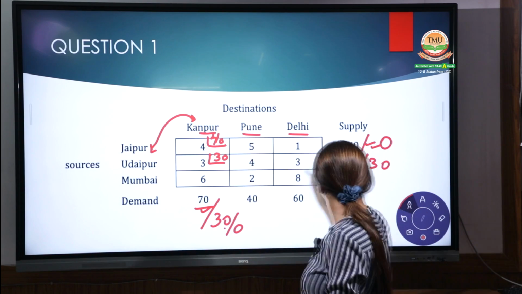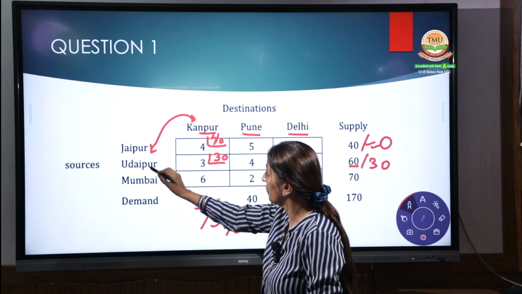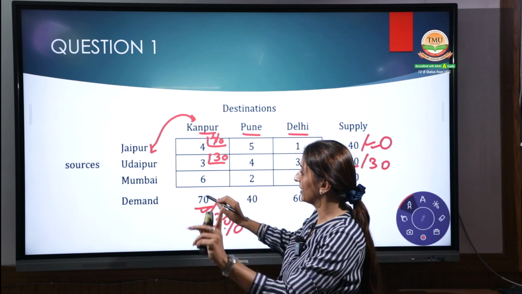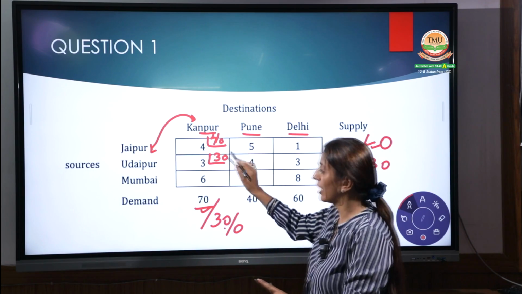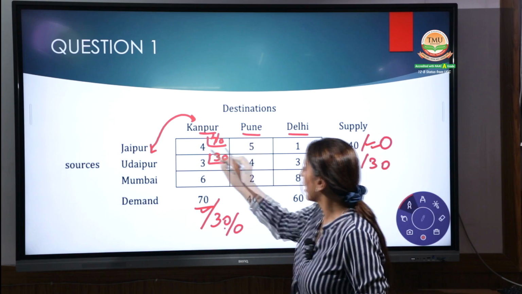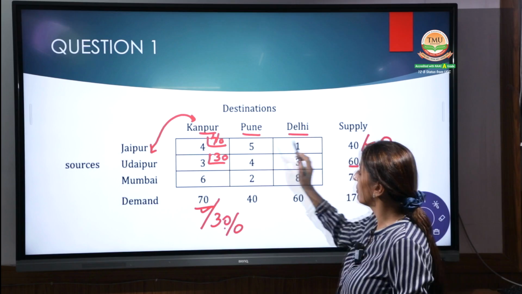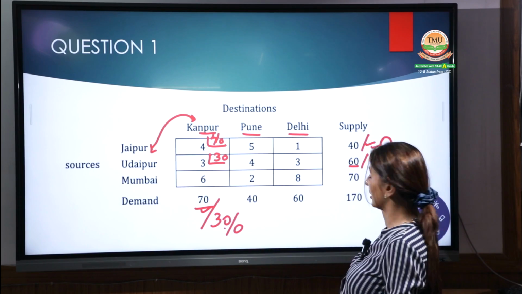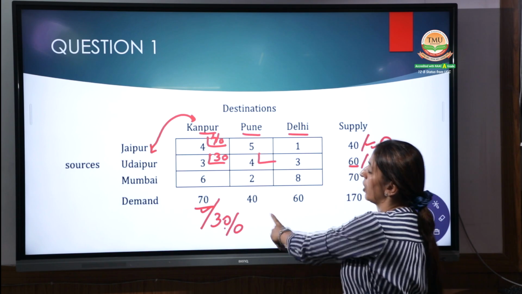Now this is 0. This is also 0. This remaining is 30. Kanpur required 70, and it's done: Jaipur 40 units and Udaipur 30 units. Kanpur is full. Coming to Pune, Jaipur can't send because its capacity is 0. Udaipur can send, as it has 30 units, and Pune needs 40. 30 and 40, whichever is lower, 30.